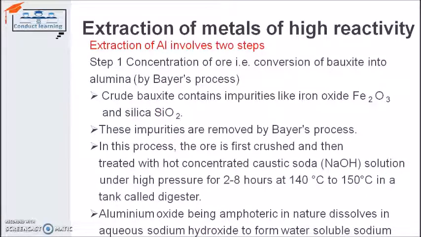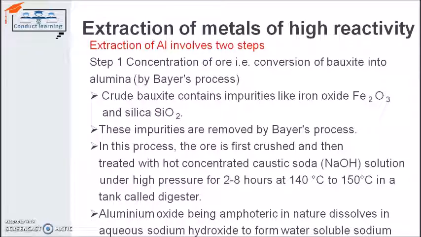So step 1: it is done in two steps to extract the metal aluminium from its gangue or ore. First of all, we will have our bauxite with us, and we will apply the Bayer process on it. Crude bauxite contains impurities like iron oxide and silica, as we discussed before. These impurities are removed by the Bayer process. We have to apply the Bayer process. And what is this Bayer process? We will discuss now. In this process, the ore is first crushed.